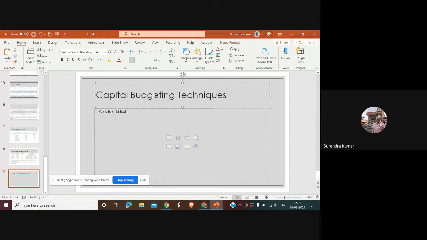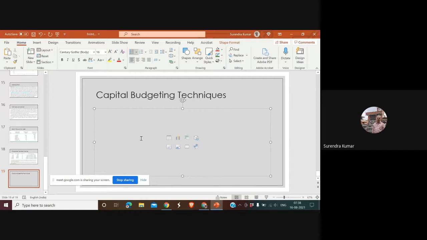And this is what we are discussing presently, that is, what are the capital budgeting techniques? Today, I intend to take up one more technique, but let me briefly tell you what are the different techniques which are in our course.